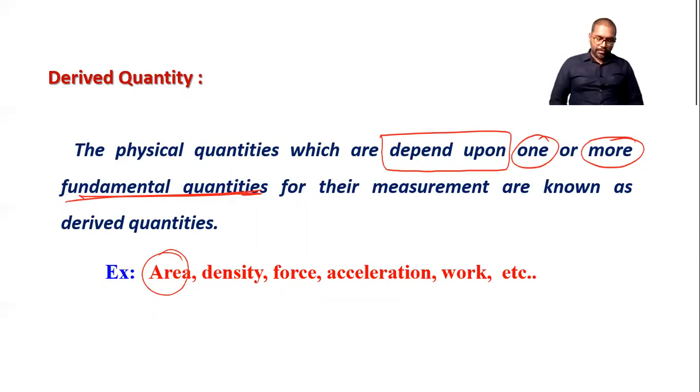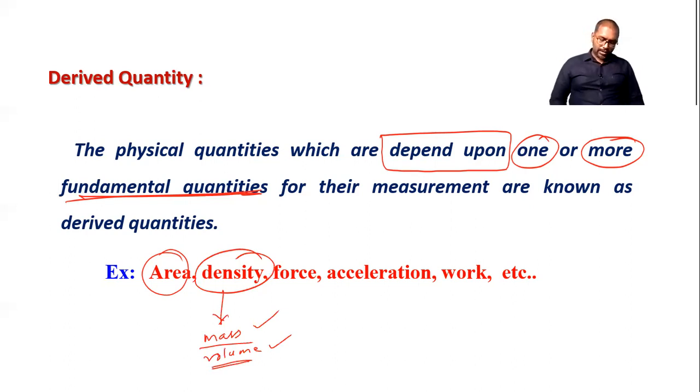Similarly, if someone asks you to find out the density, then you can find out mass and volume, and then you can take a division of mass and volume, because you know the formula of density is mass upon volume. To measure this density, we have to take help of two quantities: the first is mass, and the second is volume. So volume is not fundamental, but we require the use of two quantities, mass and volume.